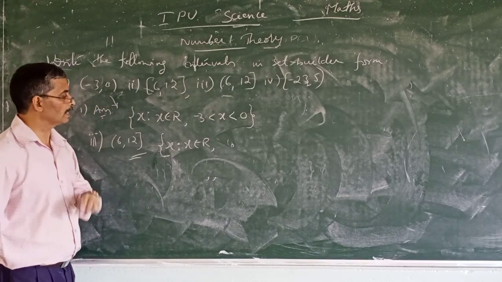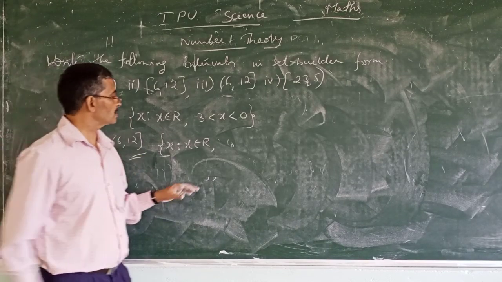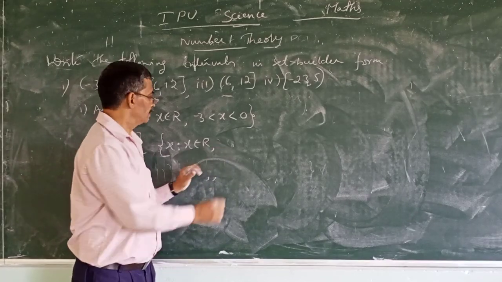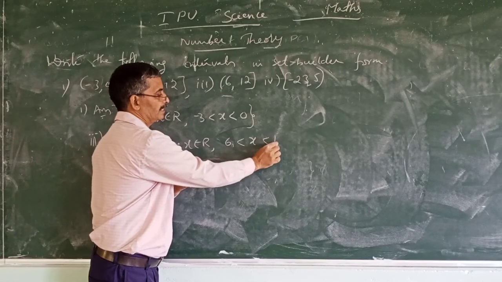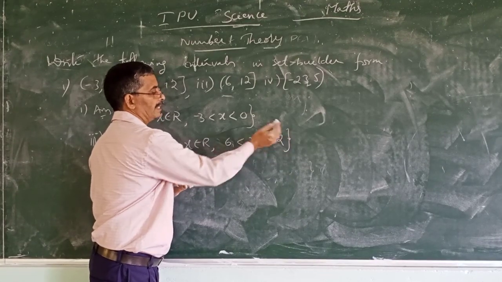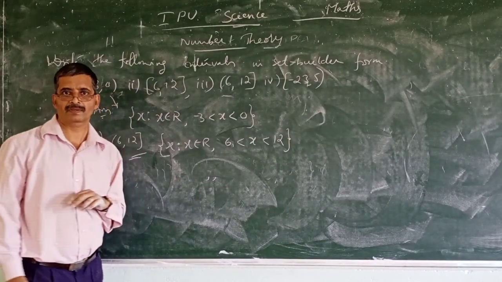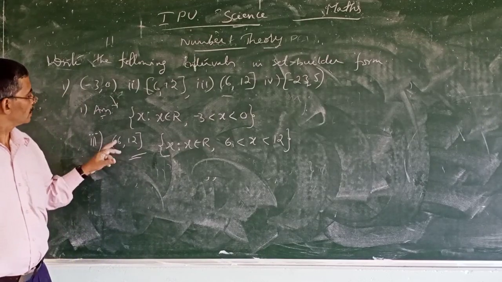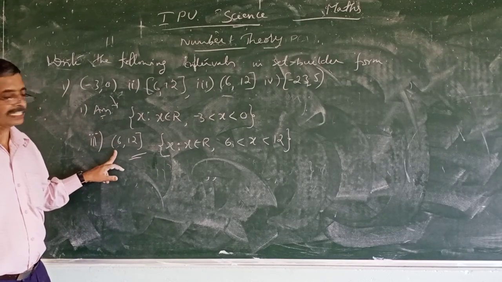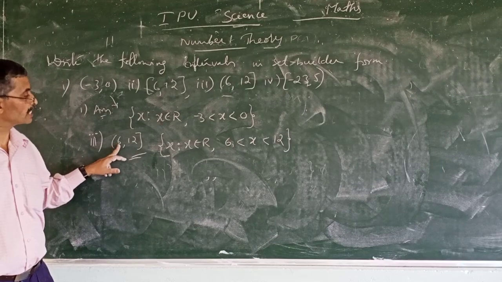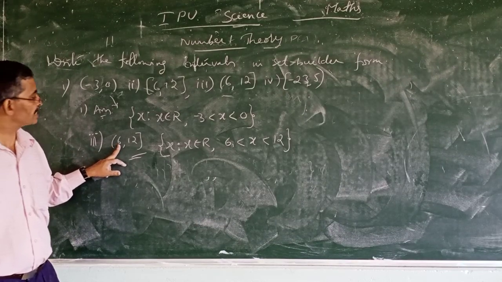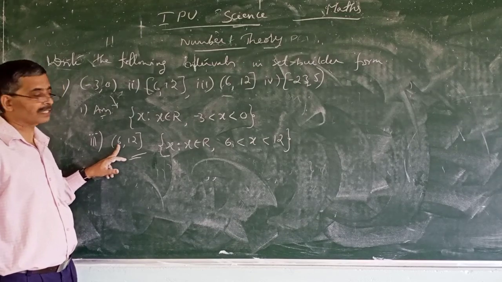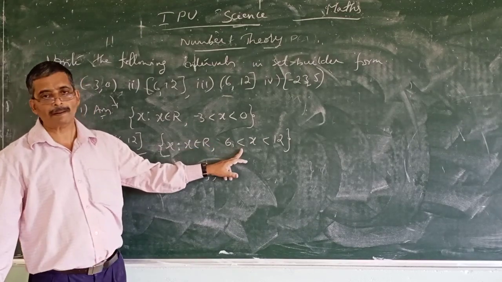Observe here 6 and 12. How do I have to write it? 6, X, 12. Is it correct? Carefully check. Here the opening round bracket is there, so 6 is not included. 6 is not a member of the set, so use the less than symbol.